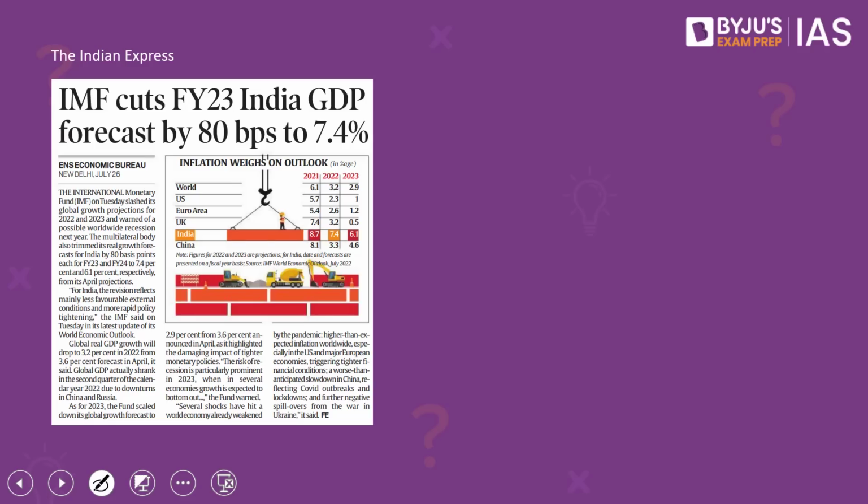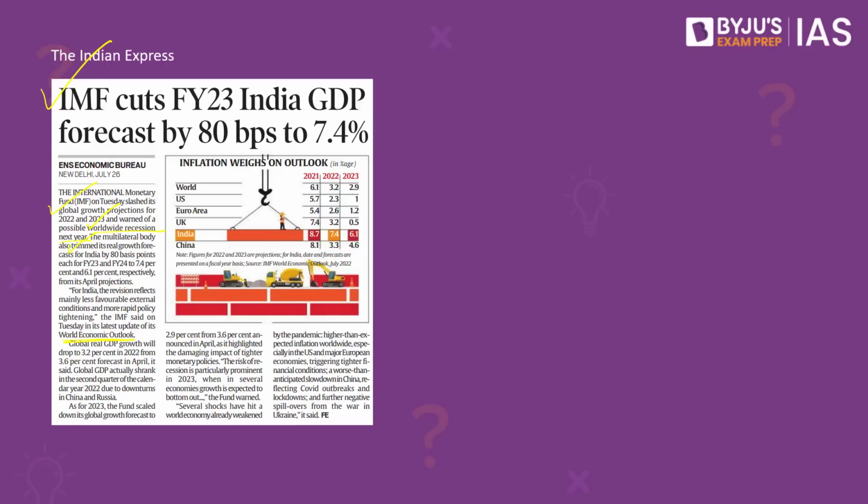What is the context? This article from today's The Indian Express takes note of the International Monetary Fund's estimates for the global as well as the Indian economy in its World Economic Outlook report. The report slashes the global growth projections for both 2022 as well as 2023 fiscal years. It has also warned of a worldwide recession next year. Also note, the report has trimmed its real growth forecast for India as well.